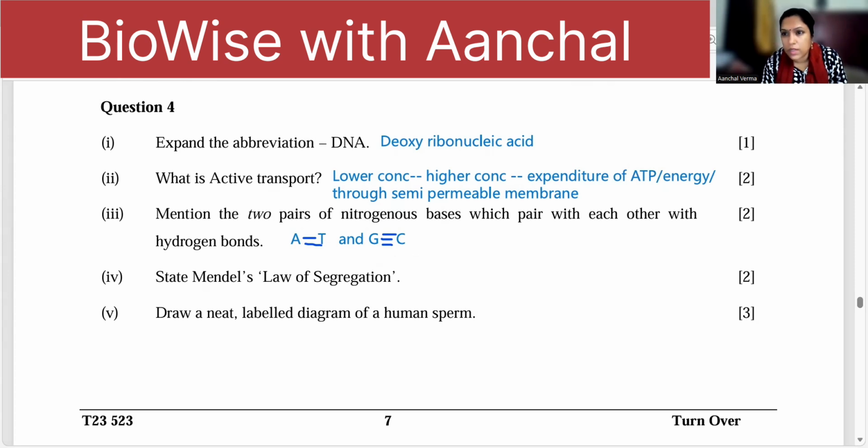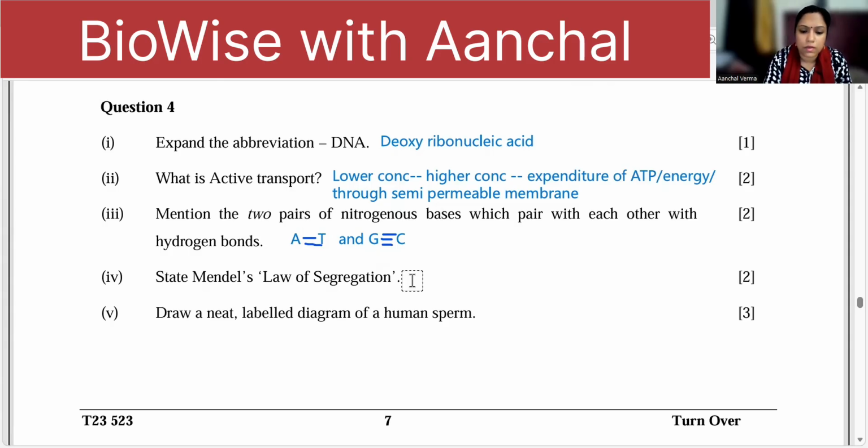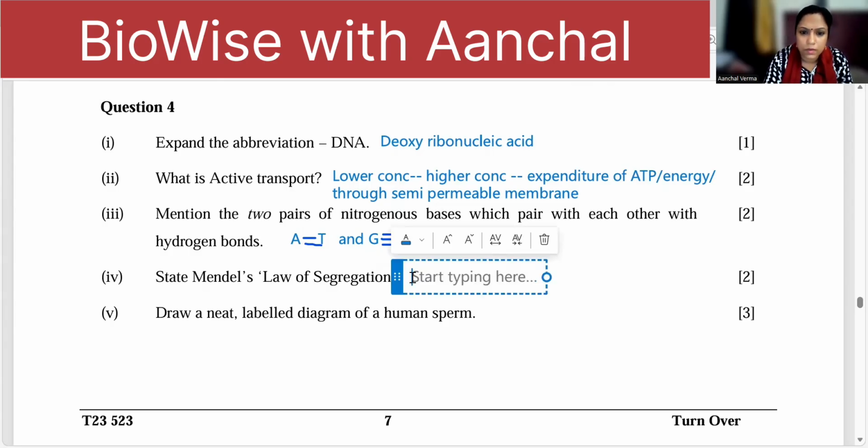Write the law of segregation. Tell me what it will be. Law of segregation is when you have the appearance of the recessive trait in the F2 generation of monohybrid cross. Okay, so two alleles during gamete formation. Write down if you want to write with me.